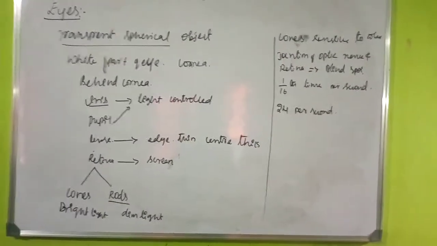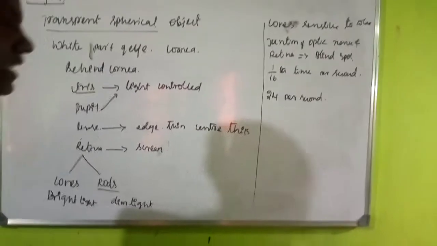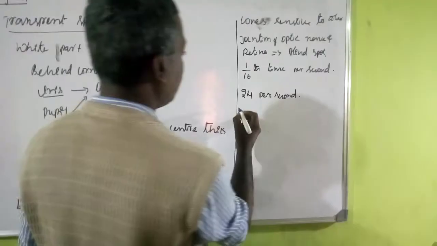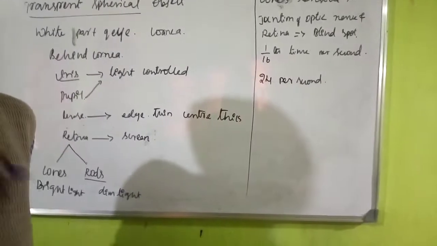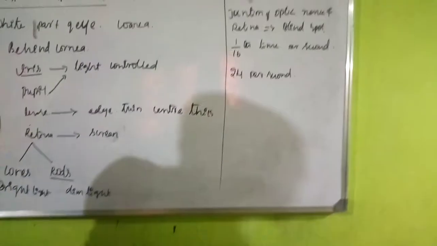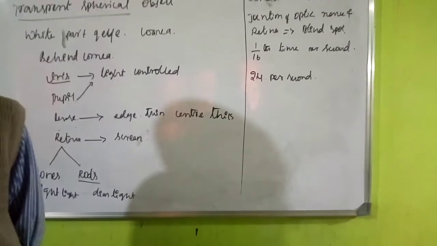Okay, alright, let's go. Now next, these are the things regarding the eye. And dear students, one more thing we should study here. When we are looking at near objects as well as far objects, some persons are not able to see the objects clearly, near or far.